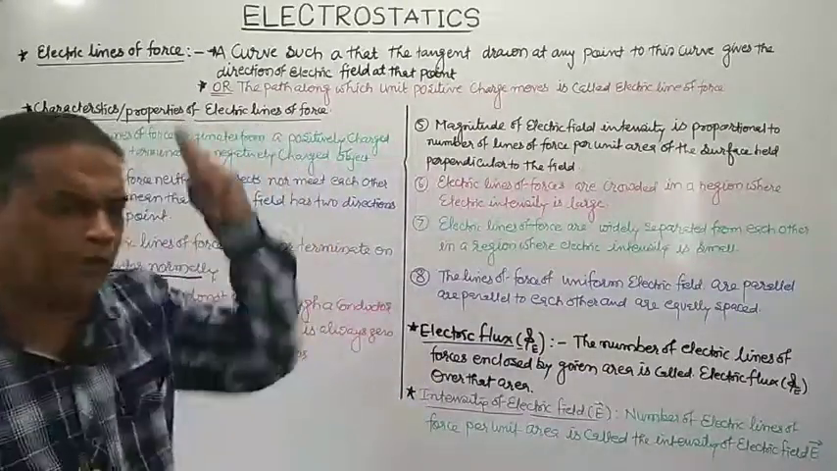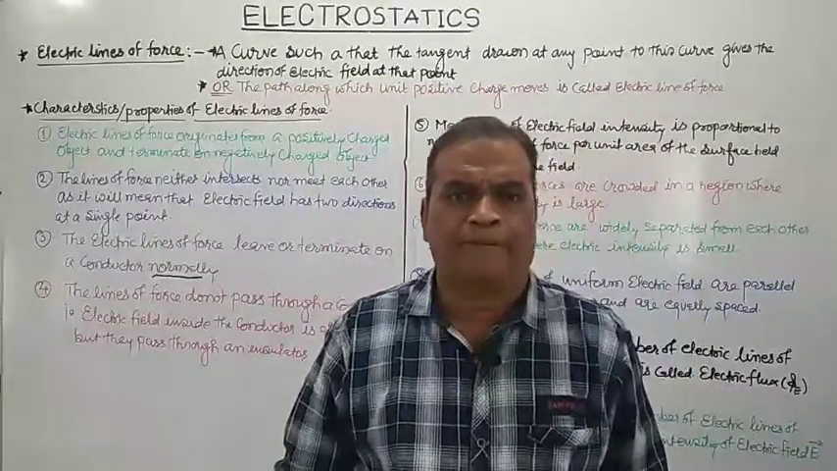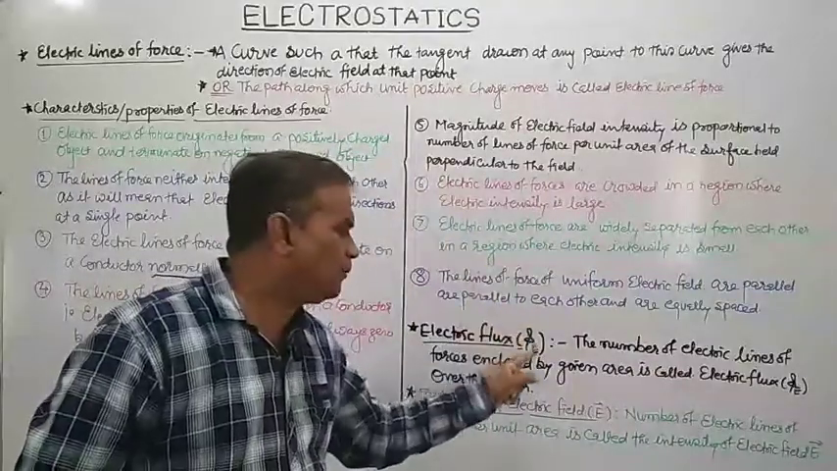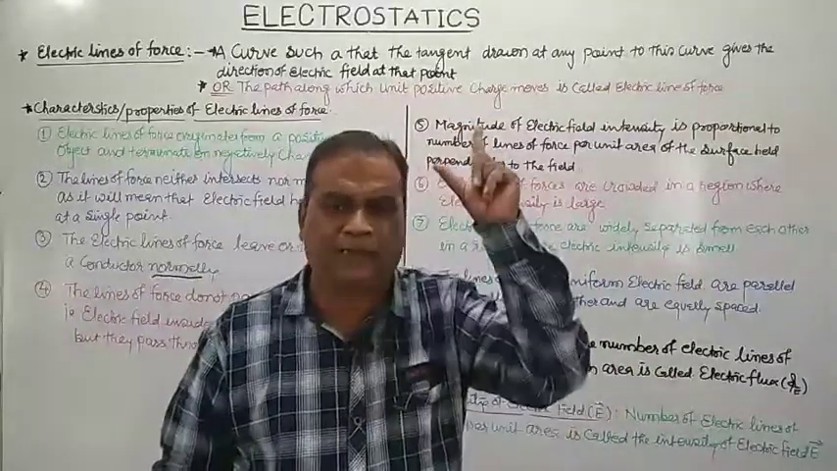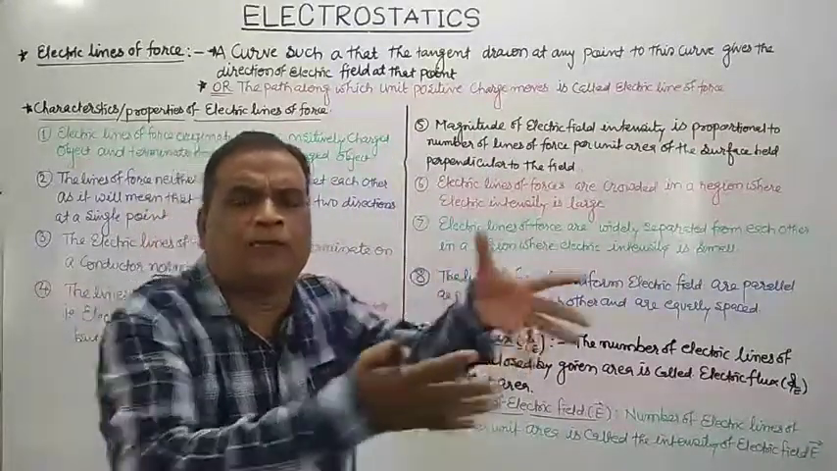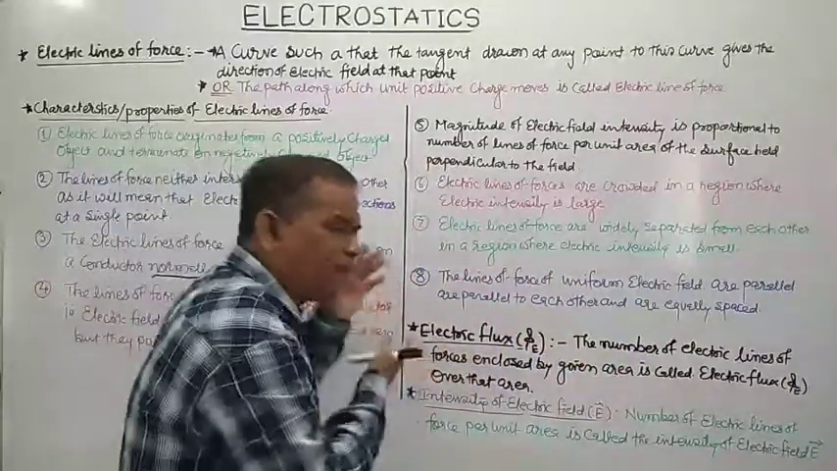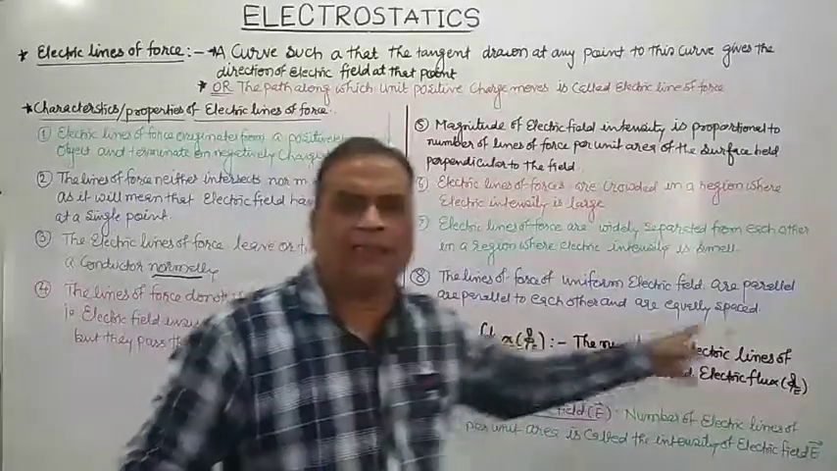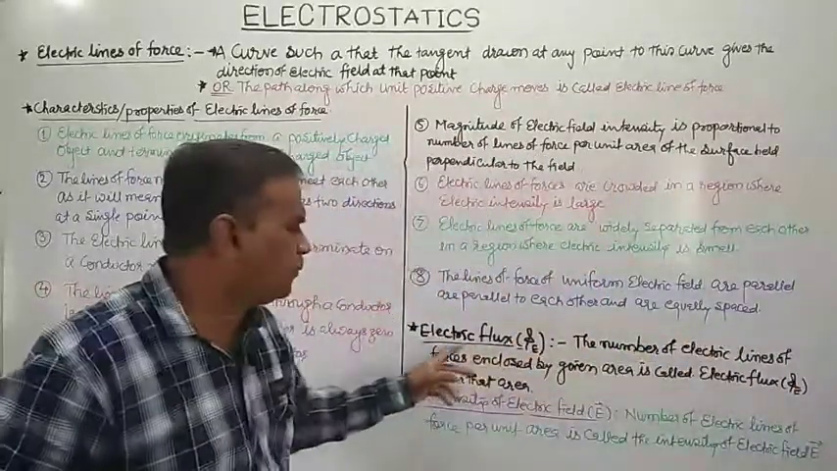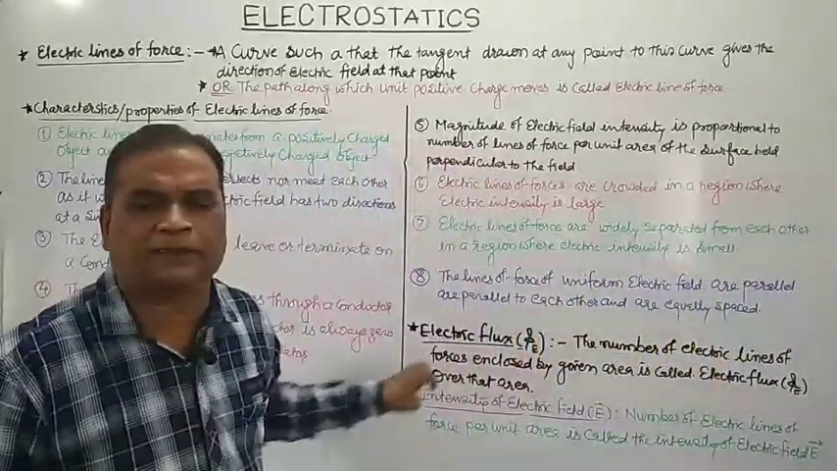Again, you remember two more definitions. Whenever we talk about electric flux, remember flux is denoted by the sign phi, and phi suffix e means electric flux, calculated over a given area. Electric flux is nothing but the number of electric lines of forces passing through a given surface area, or the number of electric lines of forces enclosed by a given area is called electric flux over that area.